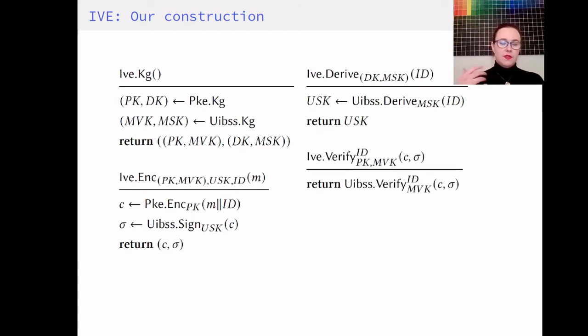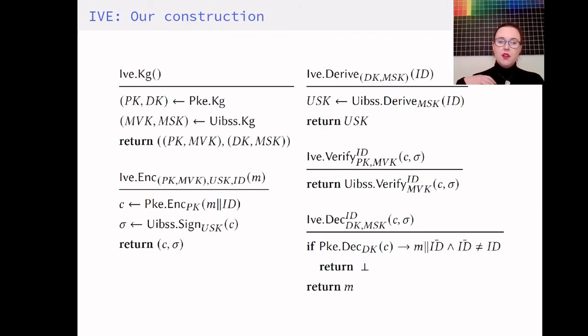Verification is just the verification of the signature scheme. For decryption, we decrypt C and then parse it as M||ID, and then we check that the concatenated identity matches the one given as input to the decryption algorithm before we output M. Now, integrity follows quite easily from the unforgeability of the signature scheme, and confidentiality follows from the confidentiality of the underlying public key encryption scheme, as well as the outsider unicity of the signature scheme.